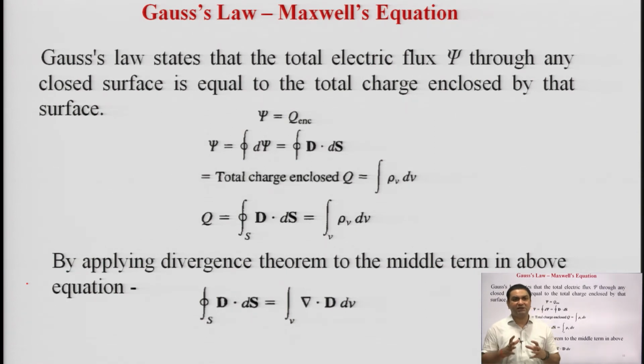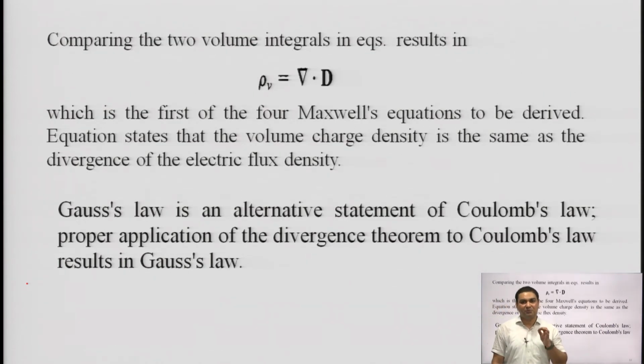So, the total charge enclosed can also be given in the form of volume charge density, like the volume integral of rho v dv, and by applying the divergence theorem in the previous equation, we can write the surface integral of D dot dS as equal to the volume integral of del dot D dv, and by using this equation we can put the value of del dot D in terms of rho v, which is the volume charge density.